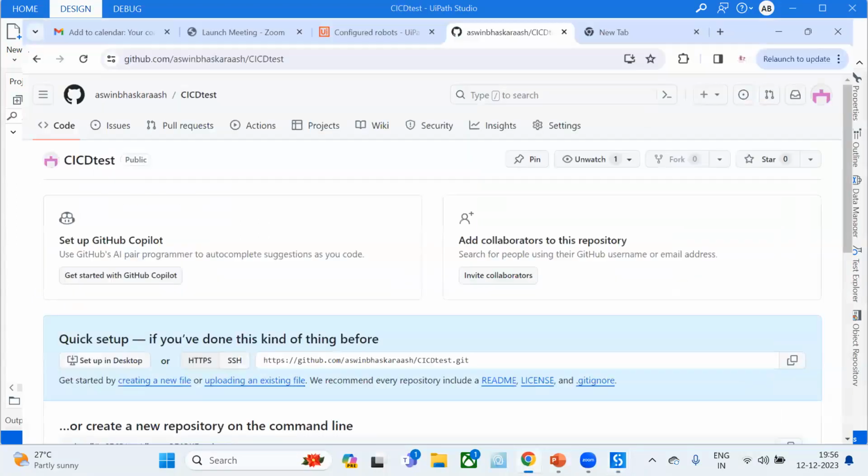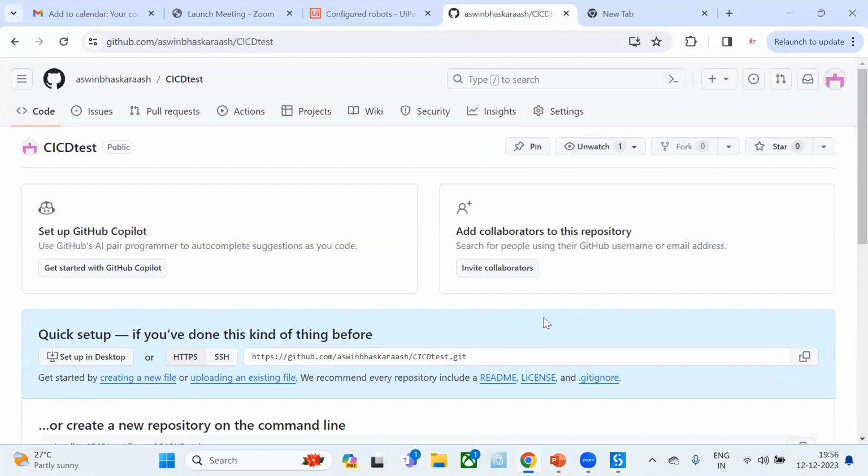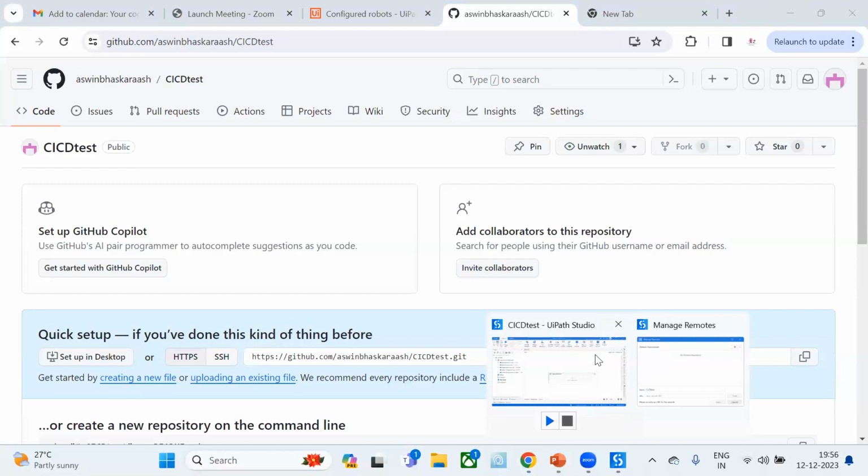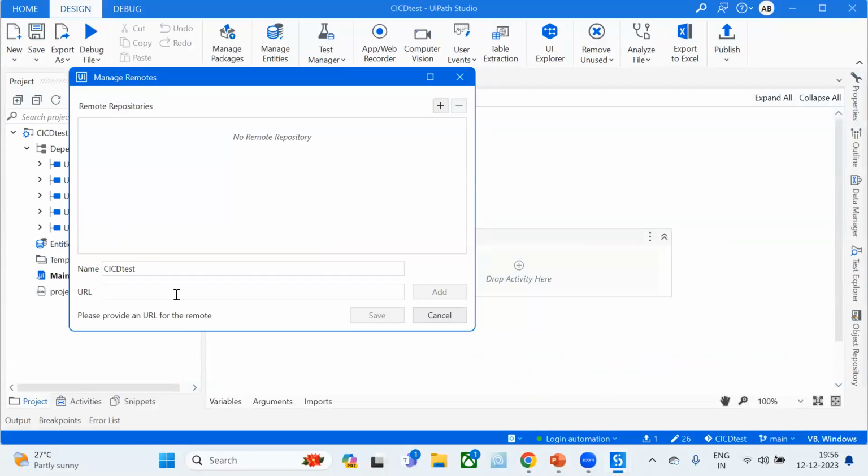I need to go to my GitHub repository, and from here, I am going to copy this HTTP URL. Okay, just copying this, and I can go back to my studio and just paste here. Okay, now we have the repository URL here.